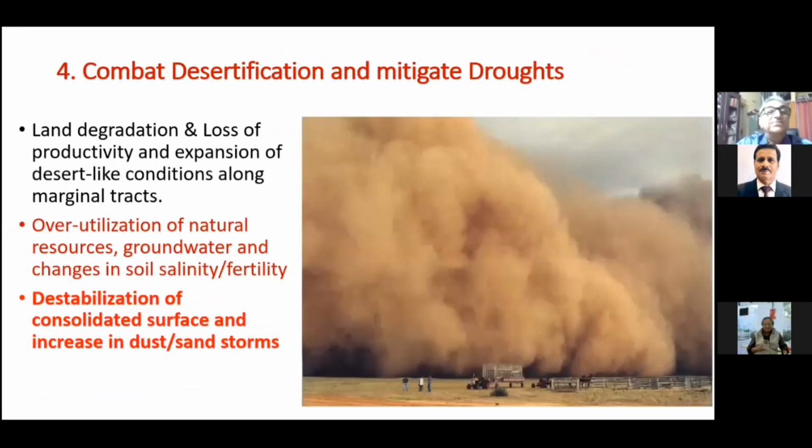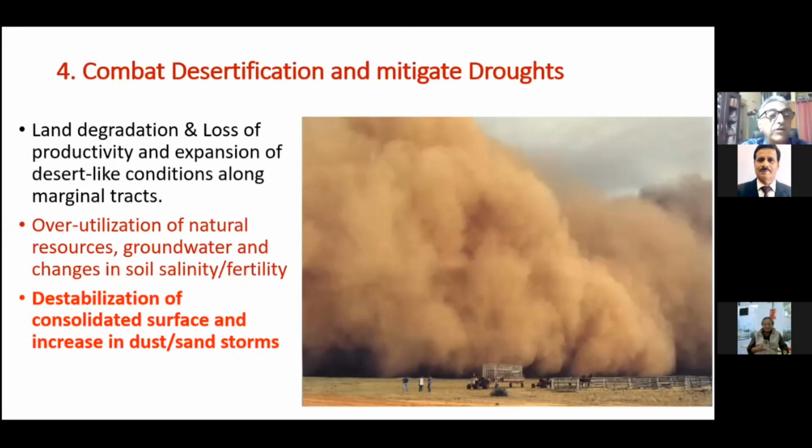Fourth important aspect is combating desertification and mitigating the droughts. You see this picture, it's a huge, massive dust storm. Now, this is happening because of the land degradation, which is a very common practice, and a lot of marginal lands are being overexploited.